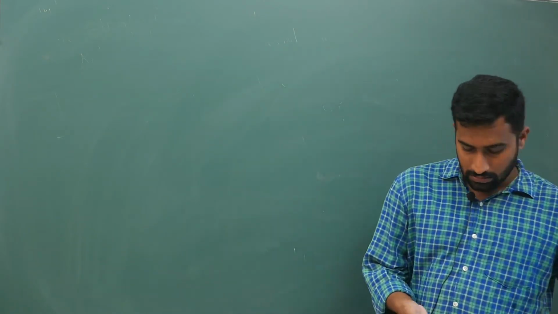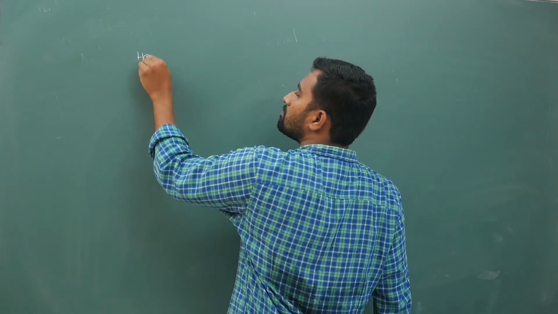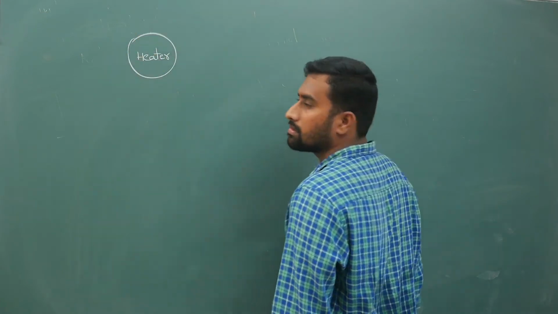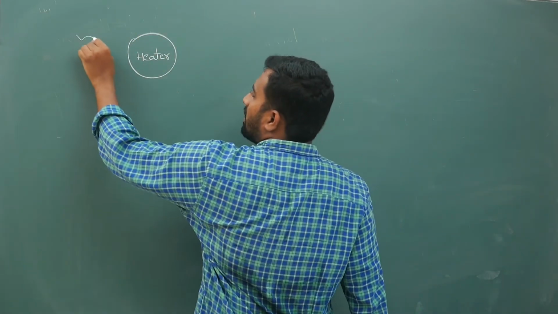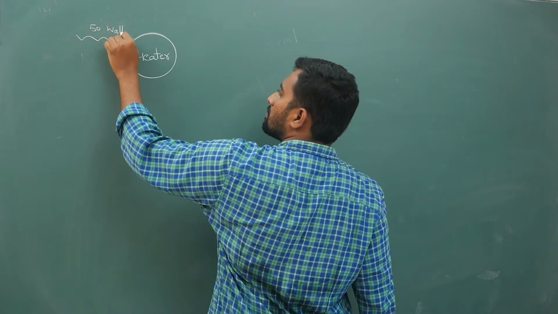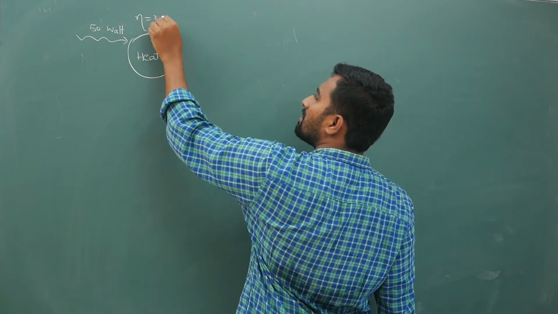Let us say you have a heater. You are giving an input of 50 watts. Its efficiency is 30%.